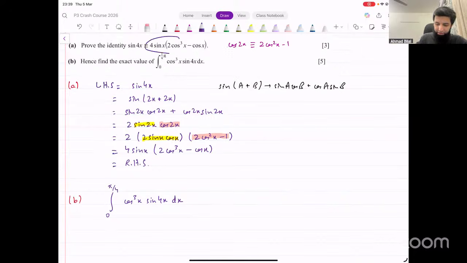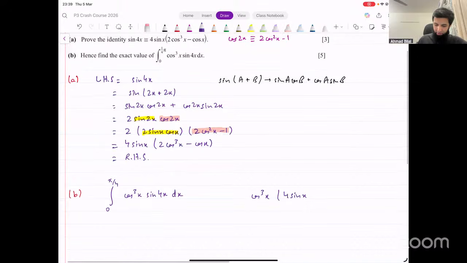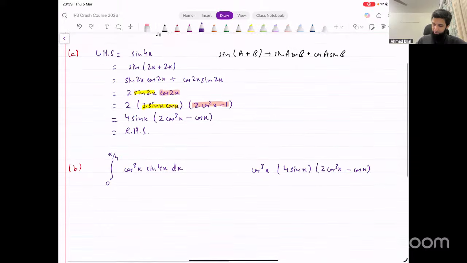Sine 4x, if we replace that with this, what will that become? Sine x into 2 cos cube x minus cos x. Let's try doing this and see what this gives us. Cos cube x into 4 sine x into 2 cos cube x minus cos x. If we do it like this, what does this simplify to?